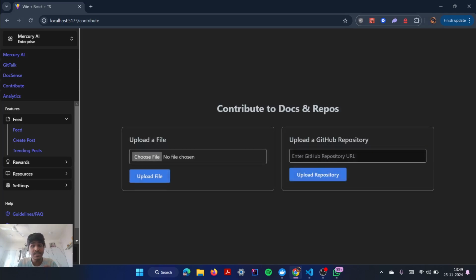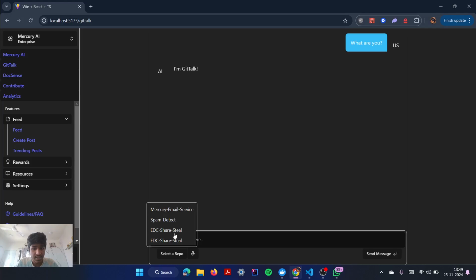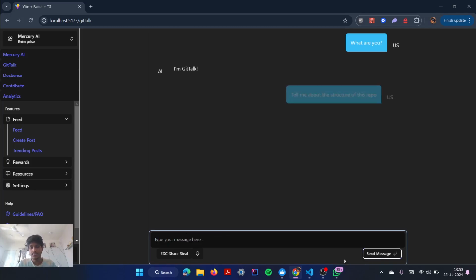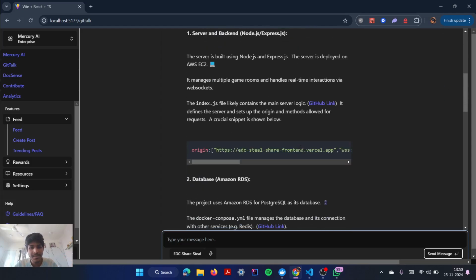I uploaded EDC steel share. So let's go into Git Talk. You can see EDC steel share. Tell me about the structure of this repo. It will take a few seconds and it will give you a beautiful markdown response. It will traverse through every, look at this, EDC steel share repo, the structure.